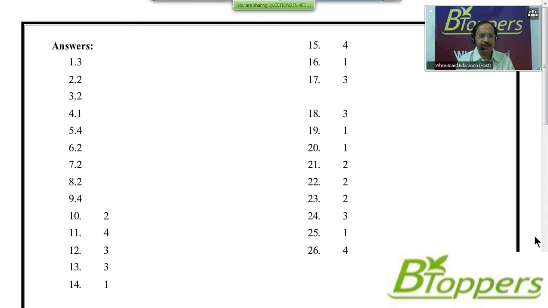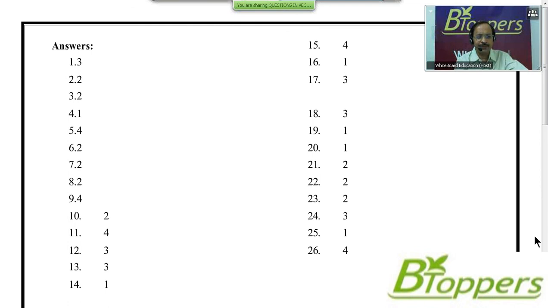For question number 1, third option is answer. For question number 2, second option is answer. For question number 3, second option is answer. For question number 4, first option is answer. For question number 5, fourth option is answer. Question number 6, second option is answer. Even for next two questions, 7 and 8, second option is answer.